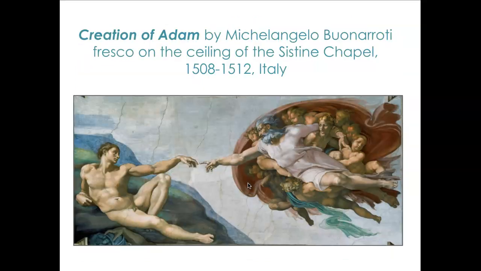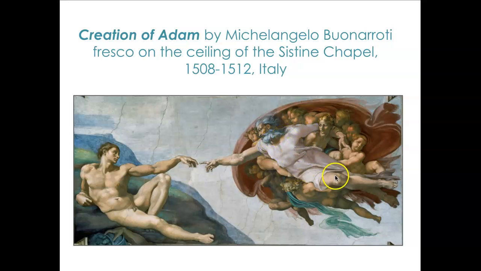All right, The Creation of Adam. This is by Michelangelo Buonarroti. This is a fresco on the ceiling of the Sistine Chapel, and it was done from 1508 to 1512 in Italy. So this is Adam, from Adam and Eve. So this is a biblical painting, and this is supposed to be God, right?